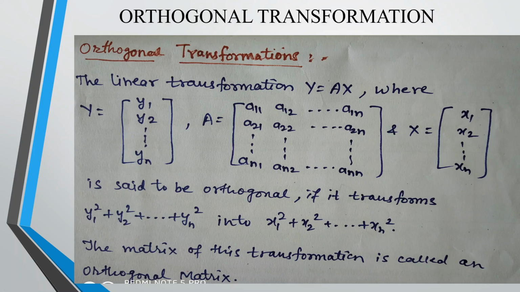Means when this column matrix y1, y2, yn is multiplied by the same matrix but with a different order, so that it will contain the term as square. y1 multiplied by y1 will give you y1 square, y2 multiplied by y2 will give you y2 square. But here it is a column matrix, so I have to find a compatible matrix for multiplication so that it gives the square. Now for multiplication, what is the criterion and the rule?